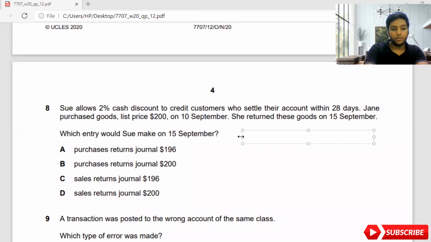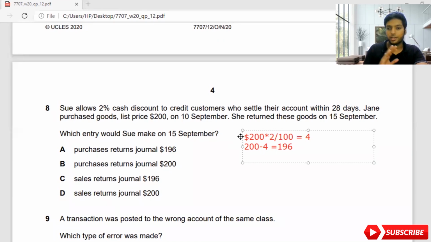In 200, if you find 2%, 200 times 0.02, or 2 divided by 100, will give me $4. So 200 minus $4, the price should be 196. This is the amount she has purchased. But when she is returning, remember, she is not getting a cash discount. This is not a trade discount, guys. When you settle within 28 days, you will get this $4 discount.